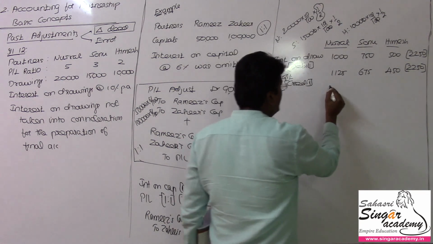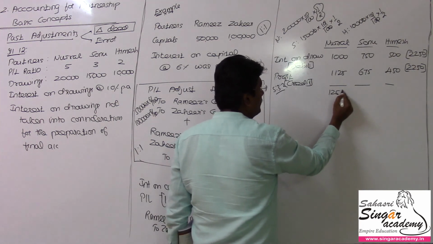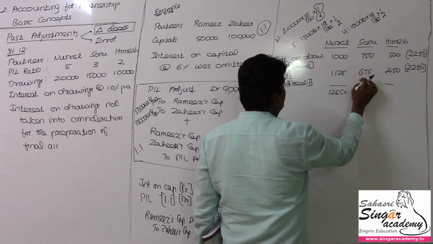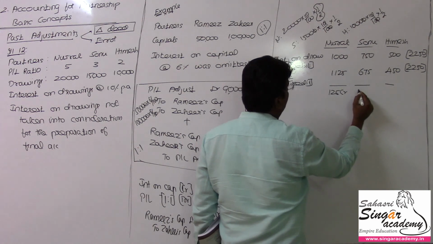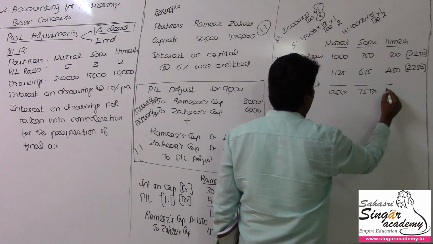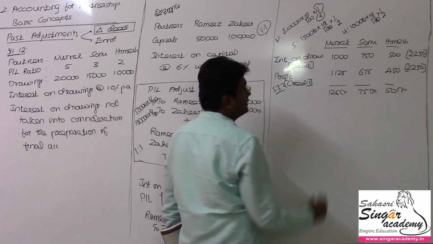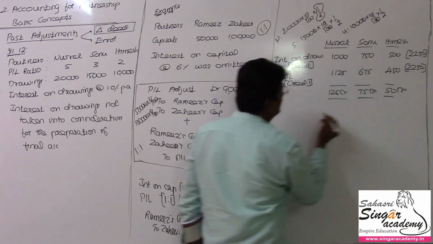So the ultimate answer is debit and this is credit, so you get 125 credit. 750 and 675, you get a debit of 75, and 500 and 450, 50 rupees debit you will have. Debit should be equal to the credit, so the answer will be a single journal entry that you can pass.